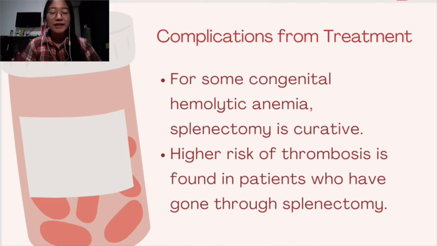High risk of thrombosis is another complication from treatment. Patients with chronic hemolysis already have a high risk for thrombosis, but when someone goes through spleen removal or splenectomy, which is also a form of treatment for some CHA cases, the risk will be even higher. So those are the complications of CHA and CHA treatments.